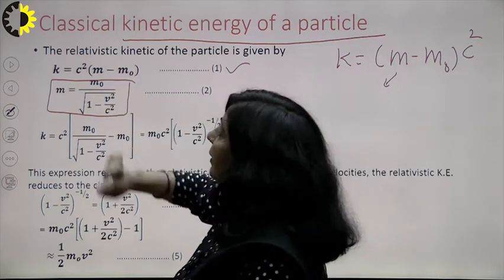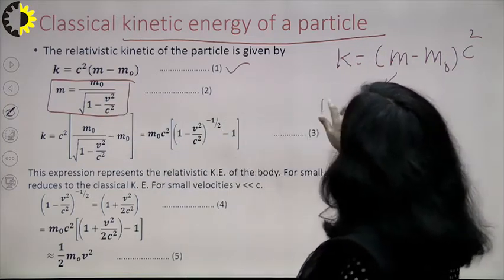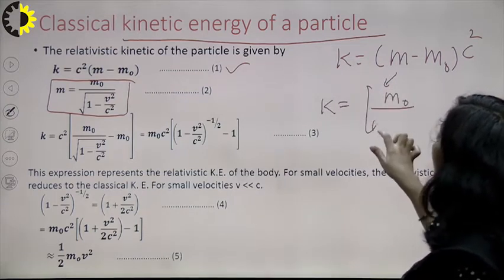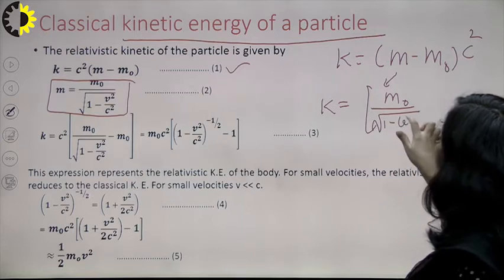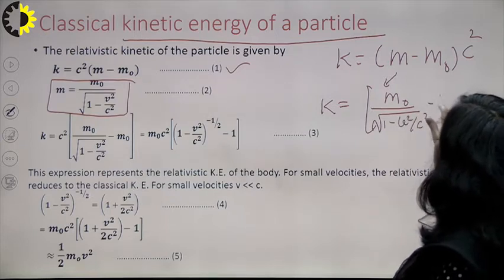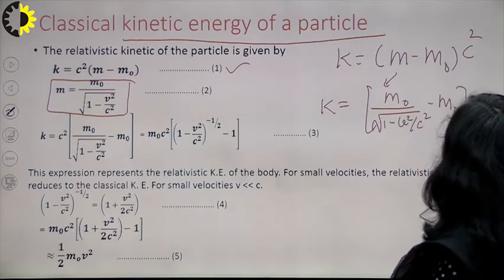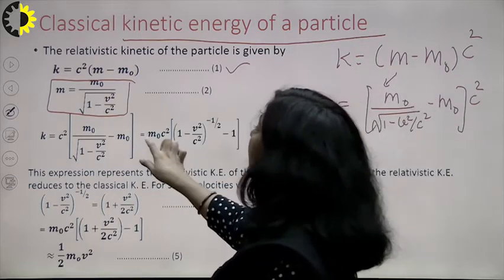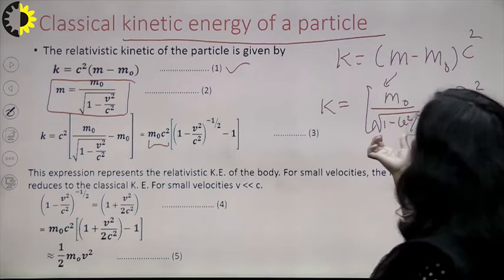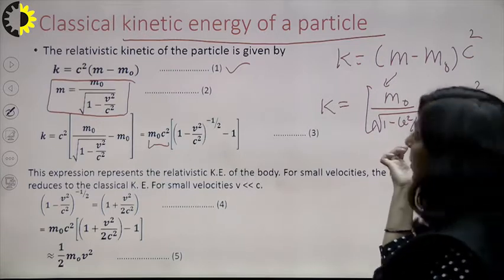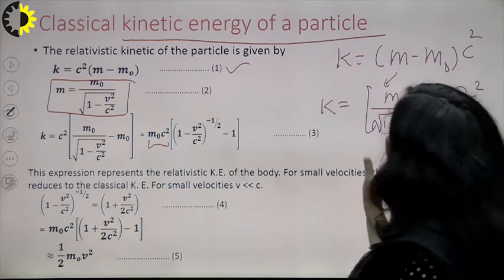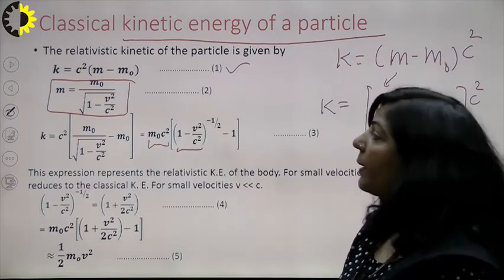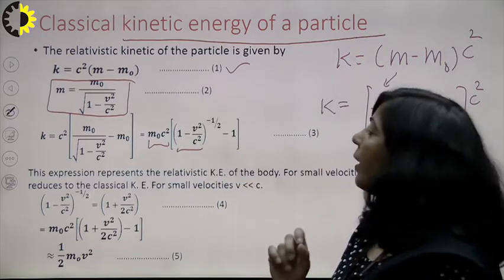Substitute this m here. After substitution you will get K is equal to m naught upon root of 1 minus v square upon c square minus m naught, right, into c square. Now take this m naught as a common factor. You have taken m naught common, and this root 1 minus v square upon c square is in the denominator, so you can write it as 1 minus v square upon c square raised to power minus 1 by 2. Now what you have to do?